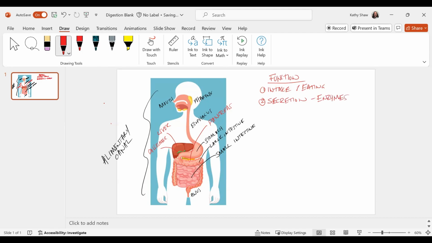We secrete them from different structures, but you're going to hear us going back to the pancreas fairly frequently with that. We secrete mucus. We don't think of the mucus quite as much, but we need to move everything through the digestive tract. We need to reduce the friction. So that's the job of mucus, to reduce the friction as we move our food, our fuel through the digestive tract. We need to mix.